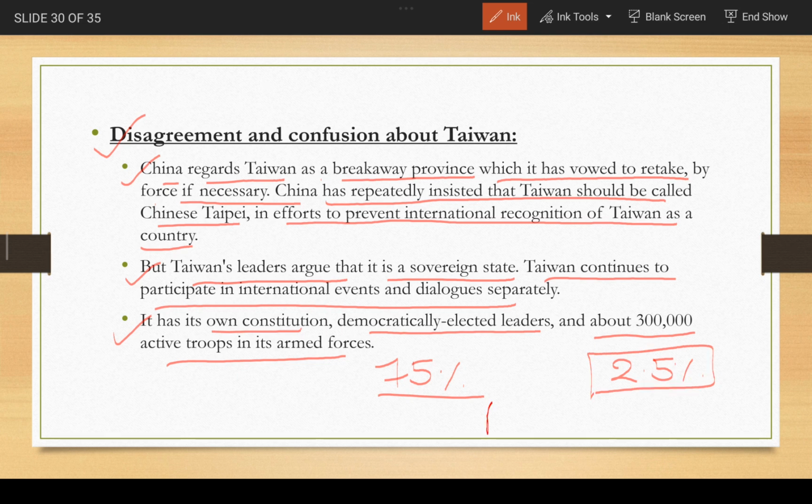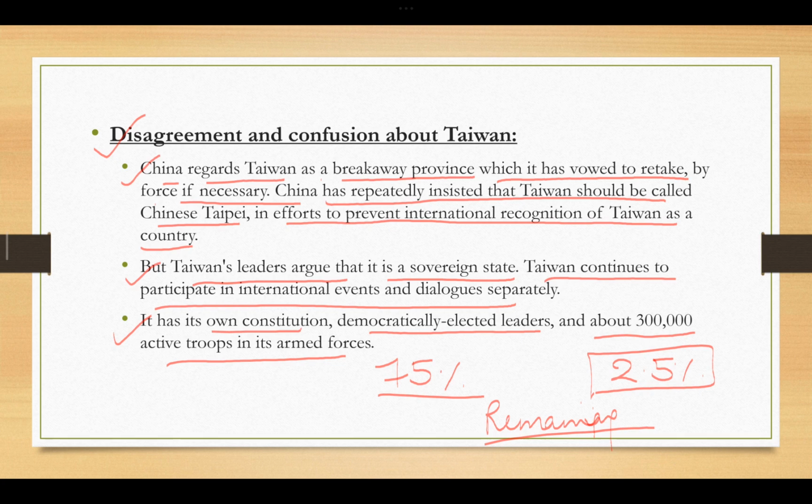The remaining portion consider themselves both, part of China as well as Taiwan. So the people of Taiwan also want to remain a separate country.